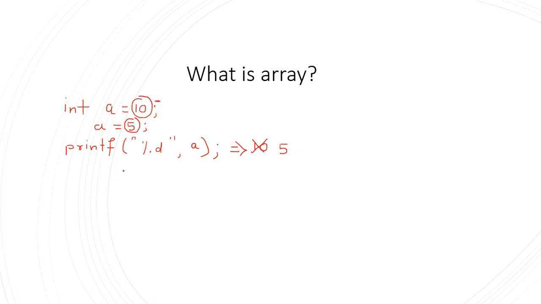This is the biggest drawback of any ordinary variable. To overcome this, a new concept came, and that new concept is called array.